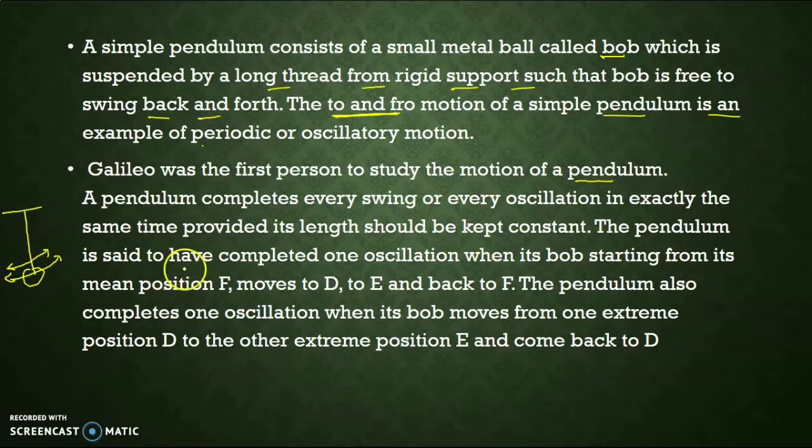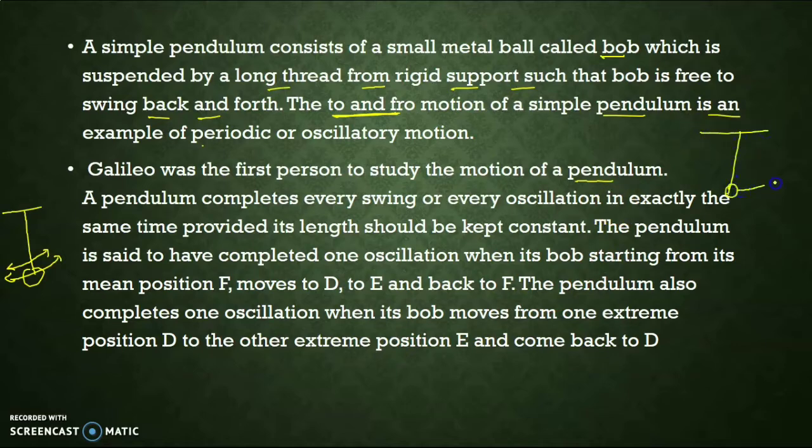The pendulum is said to have completed one oscillation when its bob, starting from mean position F, moves to D, to E and then back to F. The pendulum also completes one oscillation when its bob moves from one extreme position D to the other extreme position E and comes back to D. So we can take the example from any position of this pendulum.